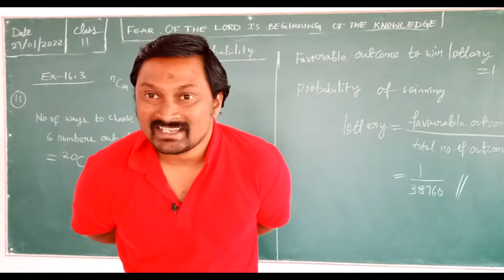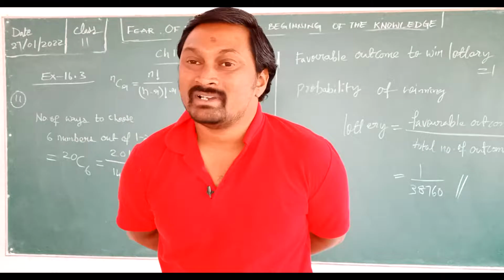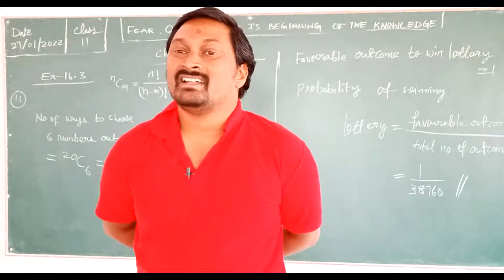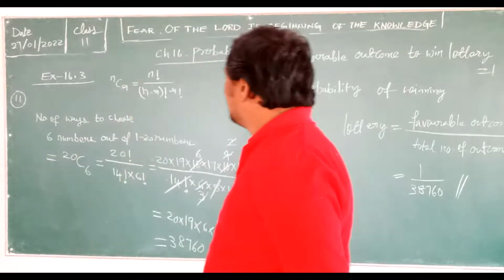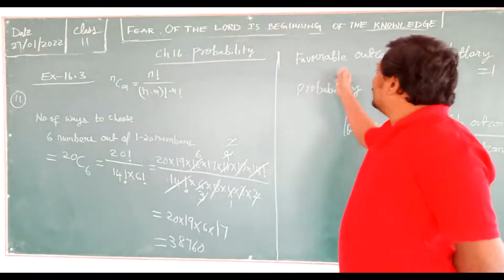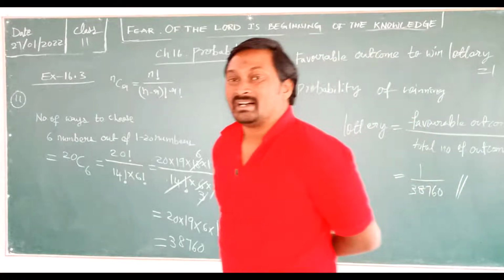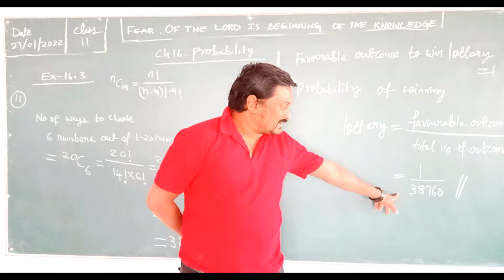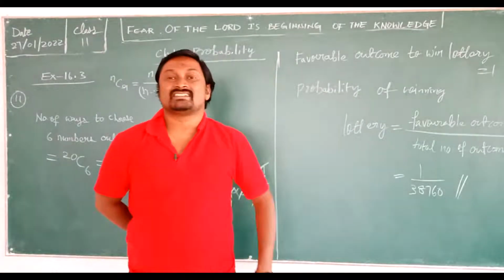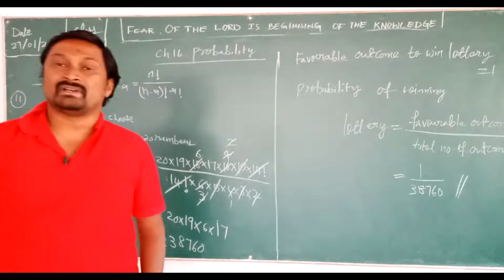Okay. Garima has now written n(E) upon n(S) is equal to 1 upon 38760. Okay, she has taken E as the favorable outcomes and written it. That's okay. So however, the answer is 1 upon 38,760. Okay, so that is about your problem number 11.